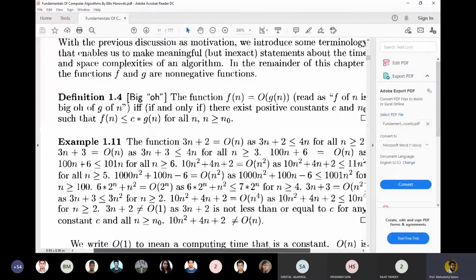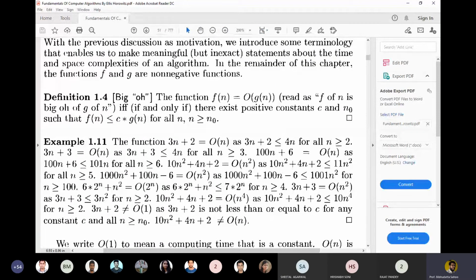You will be finding how it is trying to prove 3n plus 2 is order of n, and the simple example is that 3n plus 2 is less than or equal to 4n. It is step number 1. You just add 1 to this. The highest degree for the n polynomial which is there, you add 3 plus 1, so you start with 4n. Similarly, if you look into the second equation, you try to prove that 100n plus 6 is order of n. So again you start with 100n plus 6 is less than or equal to 101n.